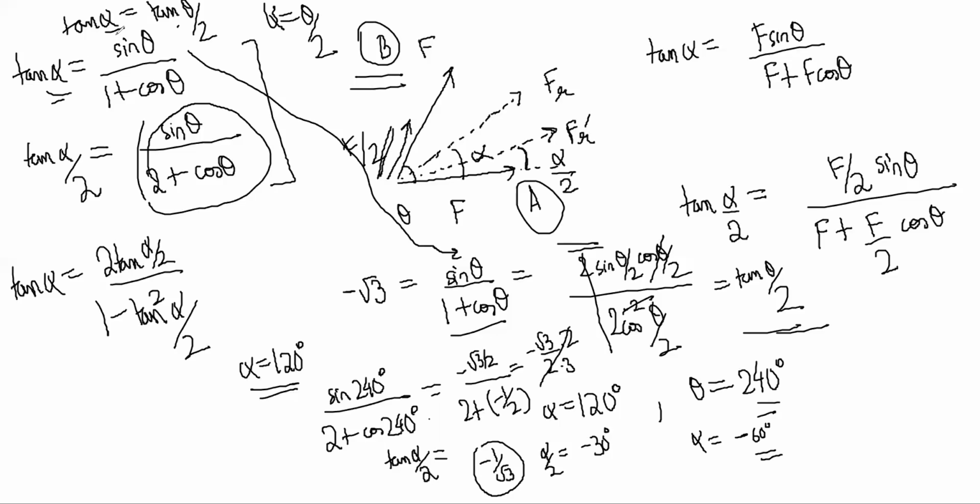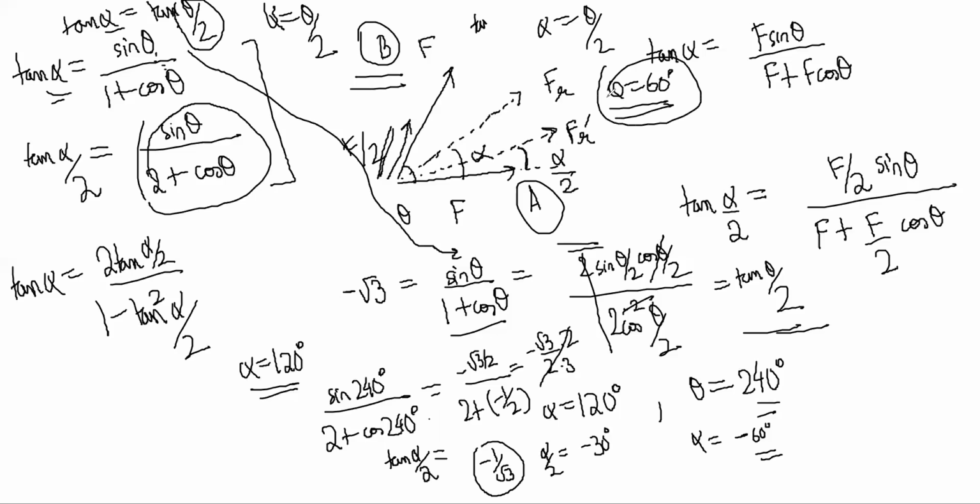Why am I doing alpha? You have to find the angle between the forces, no? So you'll assume for theta. I will assume 120 and all for theta, right? So I will say 120, I'll assume here for theta. So I'll get alpha is equal to theta by 2. So alpha should be 60, right?